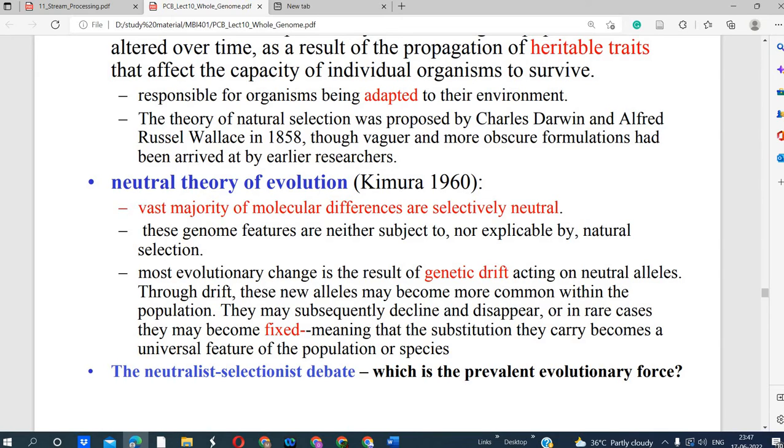Most evolutionary change is the result of genetic drift acting on neutral alleles. Through drift, these new alleles may become more common within the population, but they will not affect the structural function of the organism. They may subsequently decline and disappear, or in rare cases they may become fixed, meaning that the substitution they carry becomes a universal feature of the population. So it will be there in the gene, but it doesn't affect the structure or function of the species.